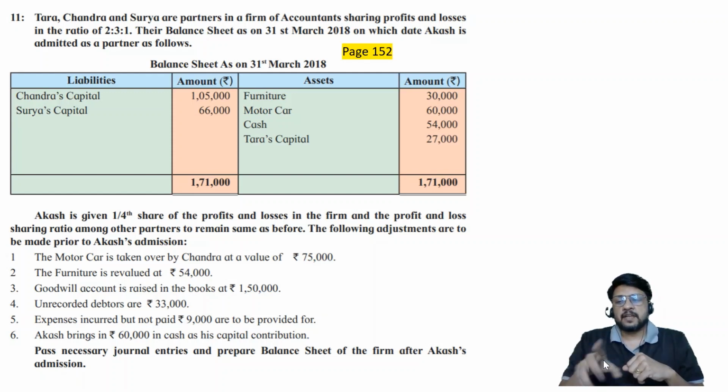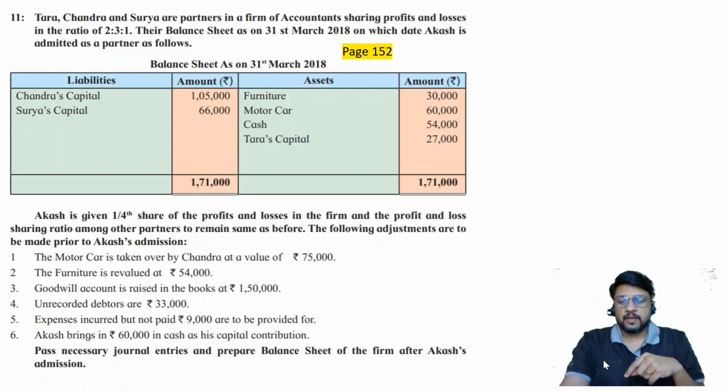Here it is mentioned that it is raised. Raised means we should consider only the old ratio. Raised means we should consider only the firm's goodwill. We need not consider Akash's share, but we'll have to consider the total firm's goodwill. If you find it difficult to understand, go through our detailed lecture number 4, accounting entries for goodwill.